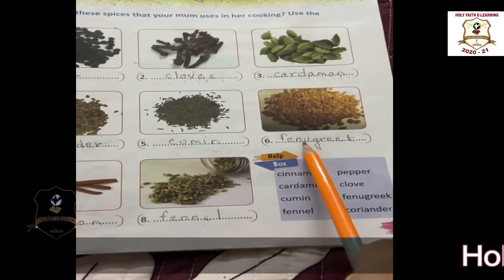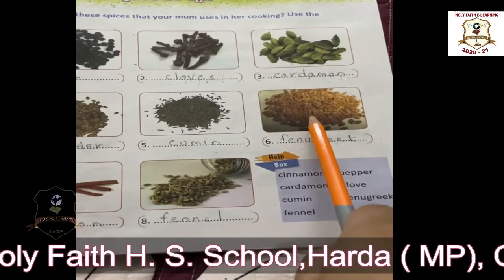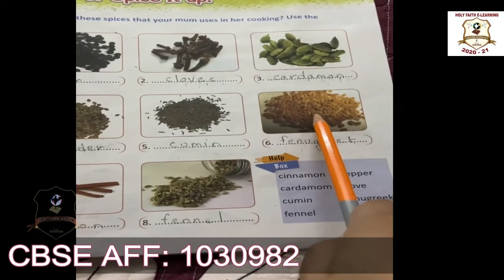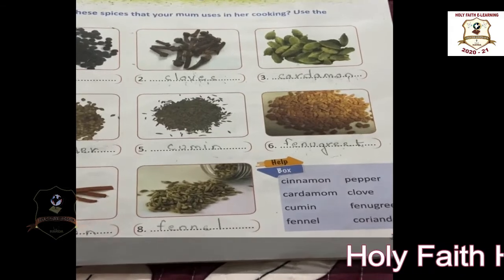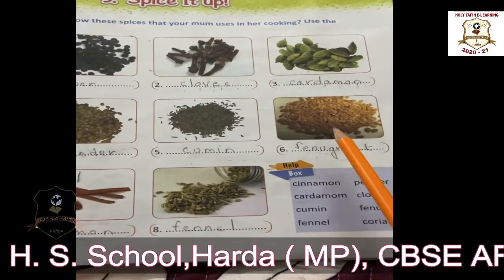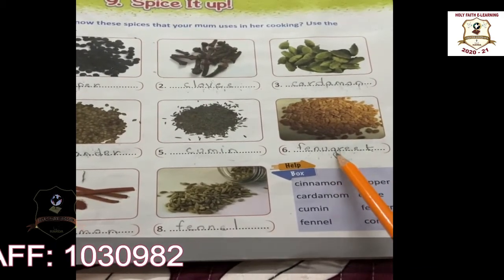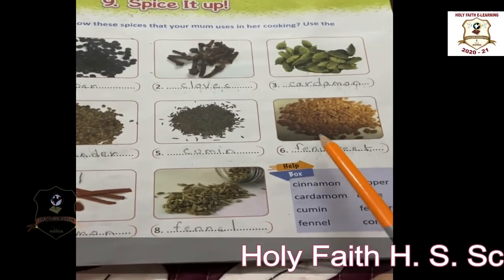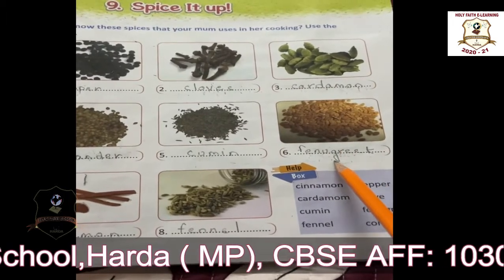Next is fenugreek. What is this? Fenugreek. In Hindi we call it methi ka dana. In English it is called fenugreek. It is good for weight loss and also helps in digestion. It helps you to digest your food. Whenever you have stomachache, you don't have to go looking for medicines. If you take a little fenugreek and drink it with water, your stomachache will vanish.